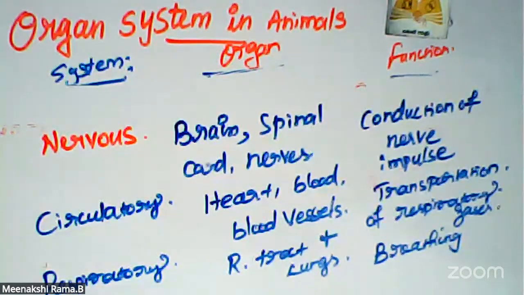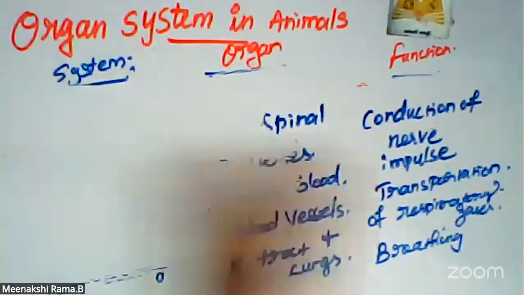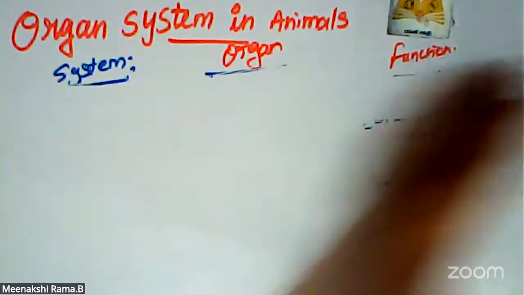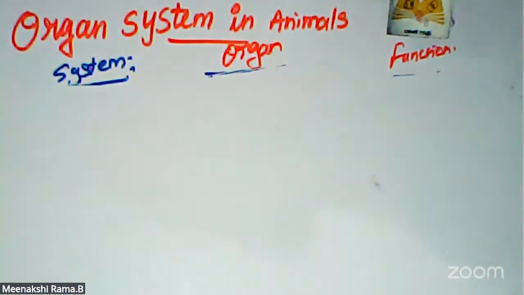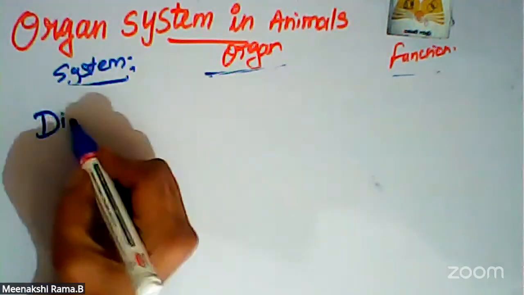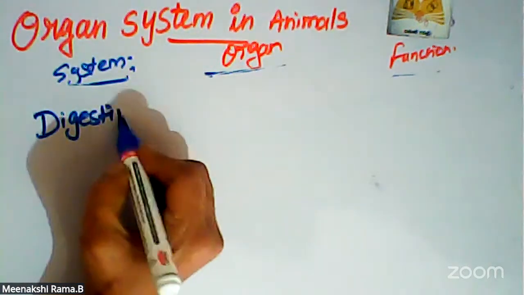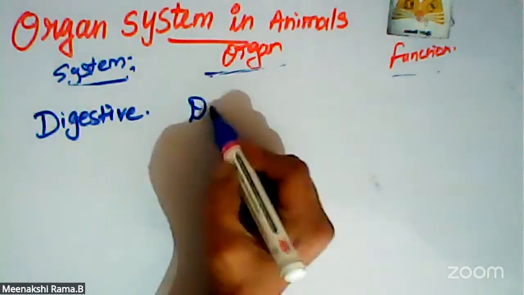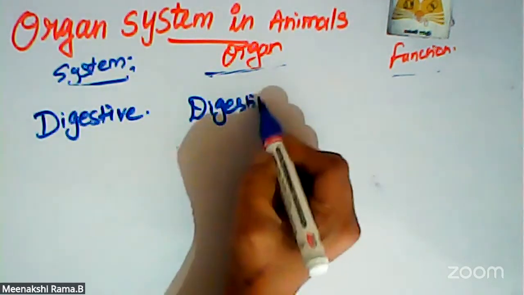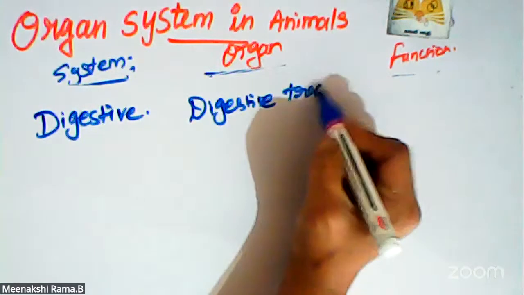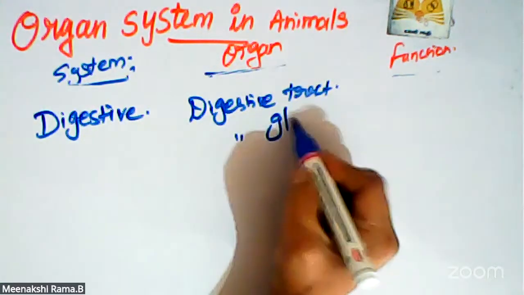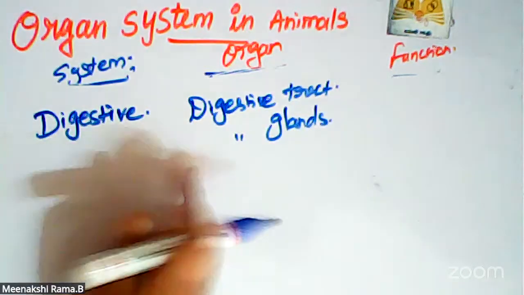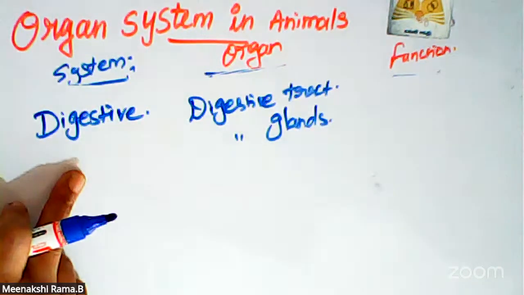And next one is the digestive system. What are the organs? The digestive tract and then the digestive glands are the organs present in the digestive system.